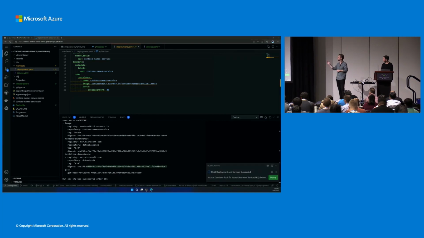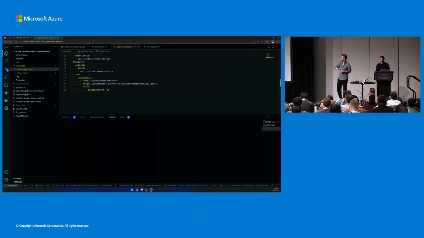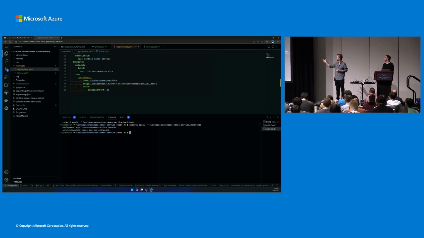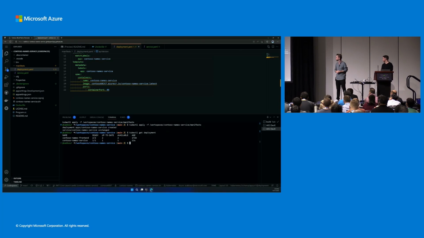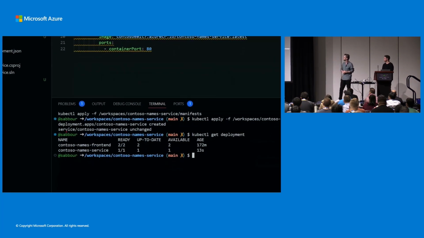And again, when you successfully create your manifests, you'll get this nice little pop-up, and then you can just click deploy, and that will open up the CLI or terminal and apply that deployment for you. And so now we should be able to actually check on that deployment in our cluster and see it running. Awesome. Yeah, there it is. Contoso name service, 13 seconds.